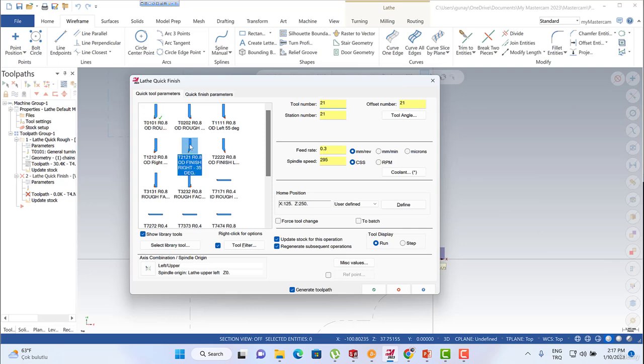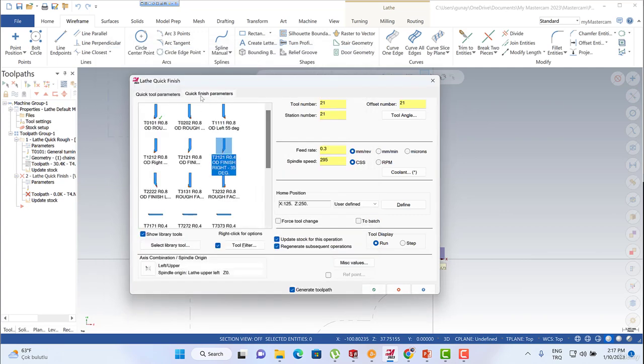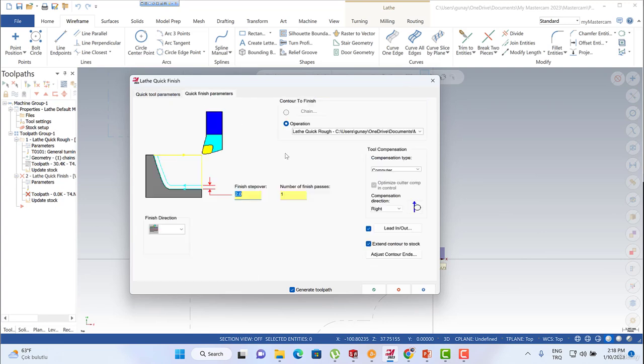We can use that tool. I'm going to double click on it, and then I can change my corner radius. Oops, sorry. This is my feed rate and constant cutting speed with 200. And then we can click here.